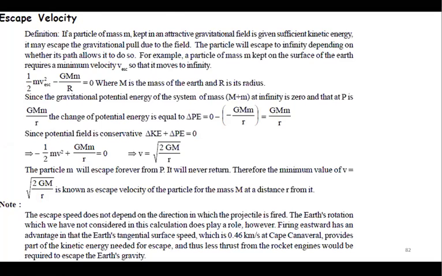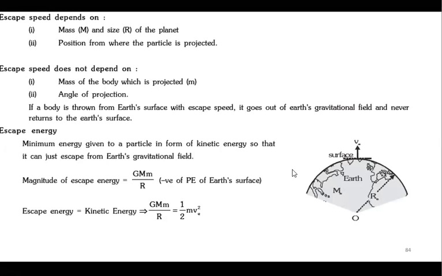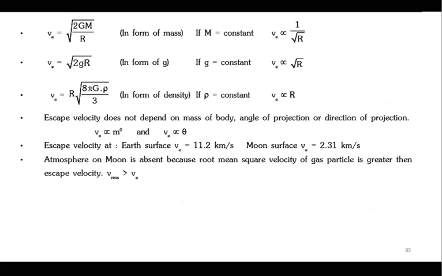Okay, very good. Got it? So as I said, it depends on mass and radius and the position where it is projected. These are the different forms of escape velocity: in terms of g, in terms of mass and capital G, and in terms of density.